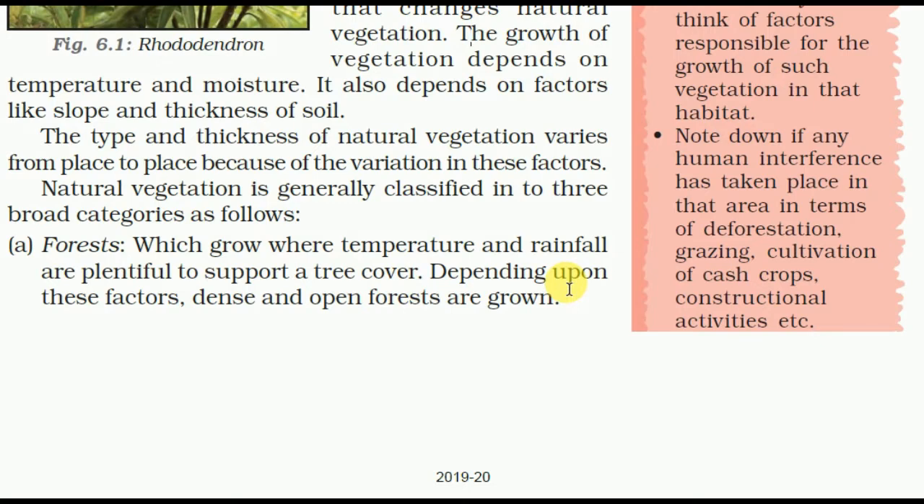It also depends on factors like slope and thickness of soil. The type and thickness of natural vegetation varies from place to place because of the variation in these factors. Natural vegetation is generally classified in three broad categories as follows: